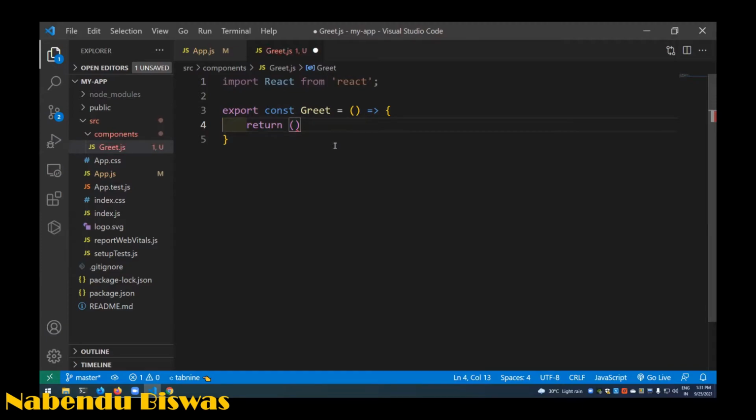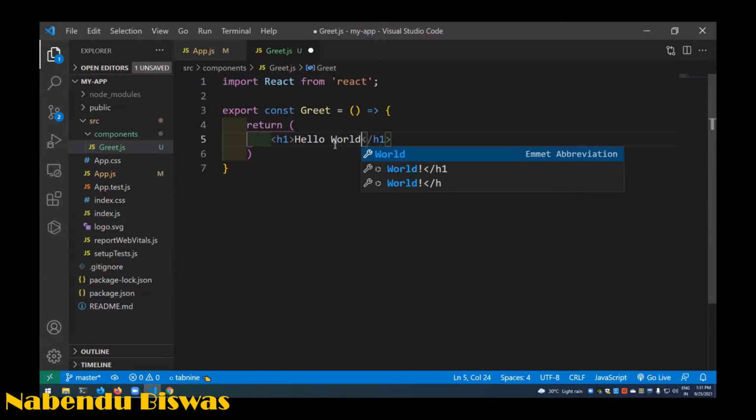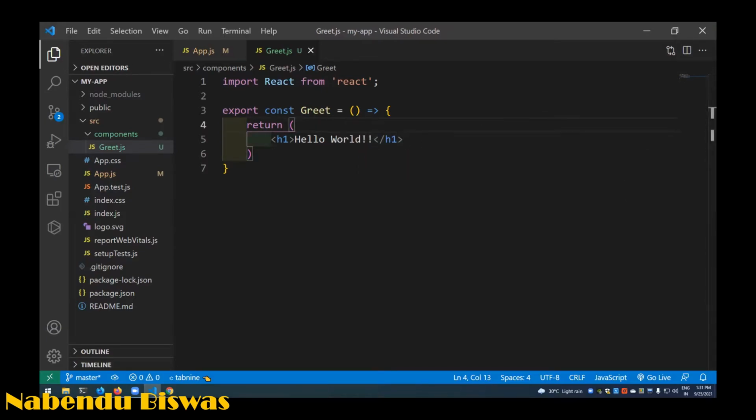We have to return something, and return is like this, with normal brackets if you have multiple statements, and then I will give an h1, hello world. I will give hello world and save it.